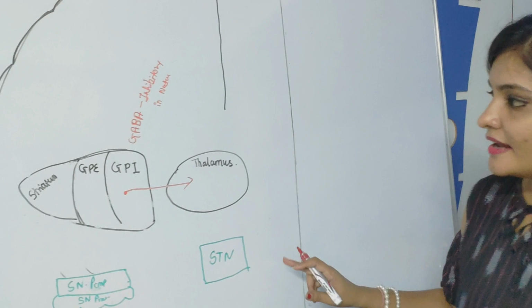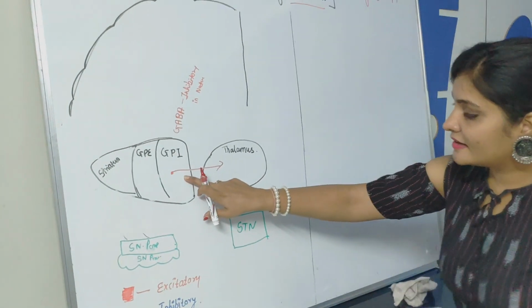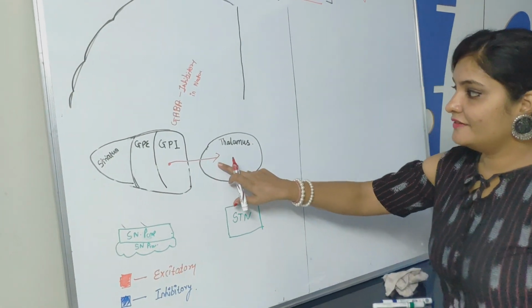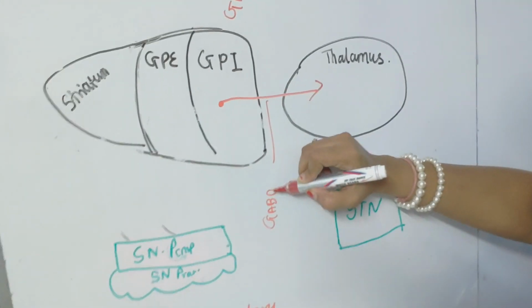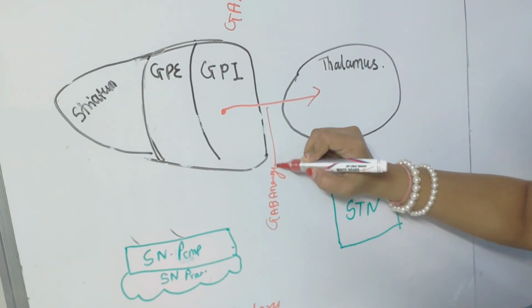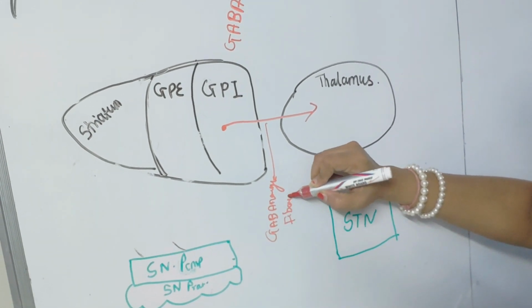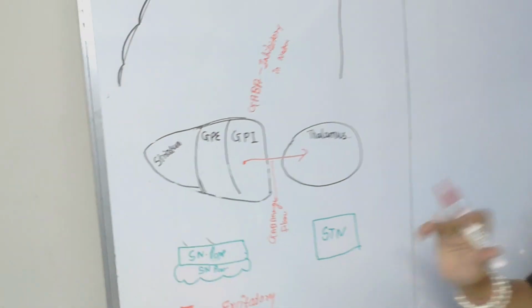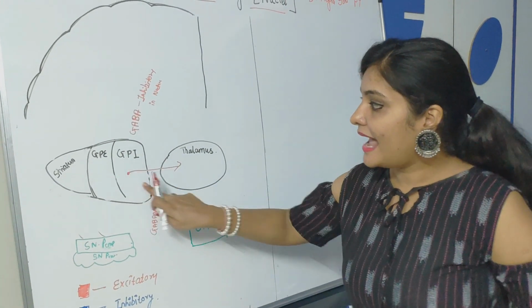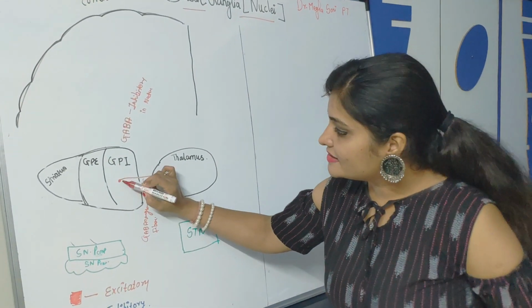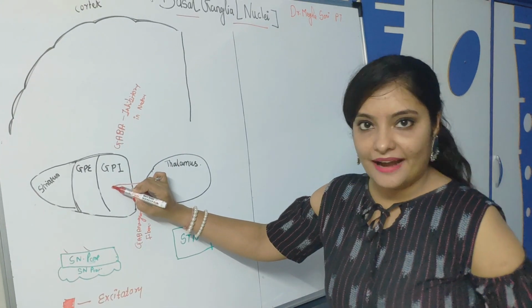So during the rest, this circuit, this fiber will be activated, and this fiber will be called a GABAergic fiber. GABAergic fibers means it consists of GABA. So during the time of rest, only these fibers are activated. So this globus pallidus internal will be activated.